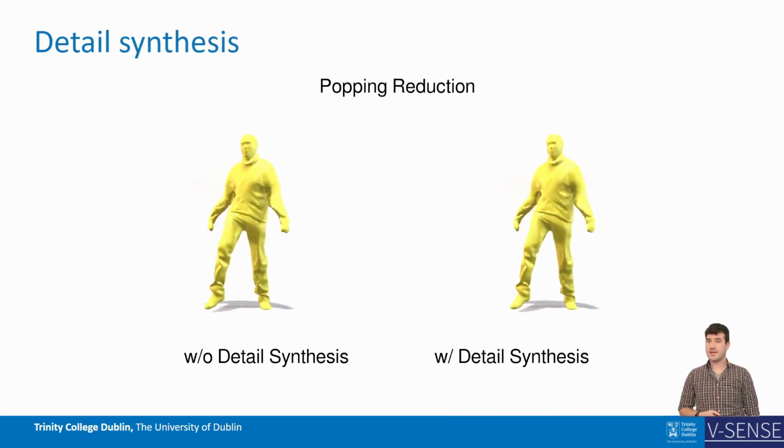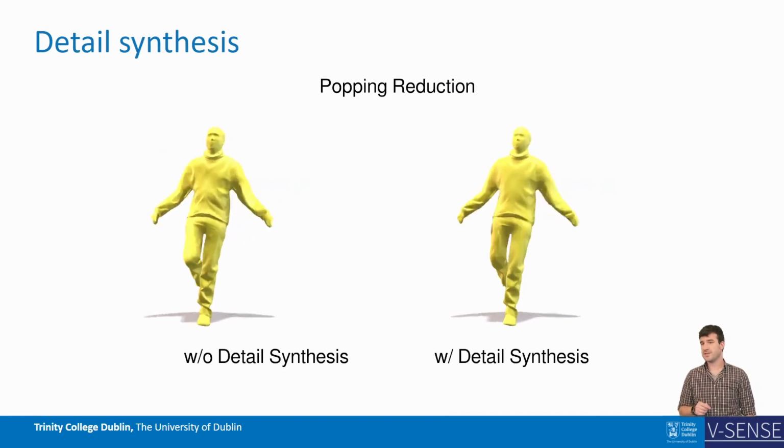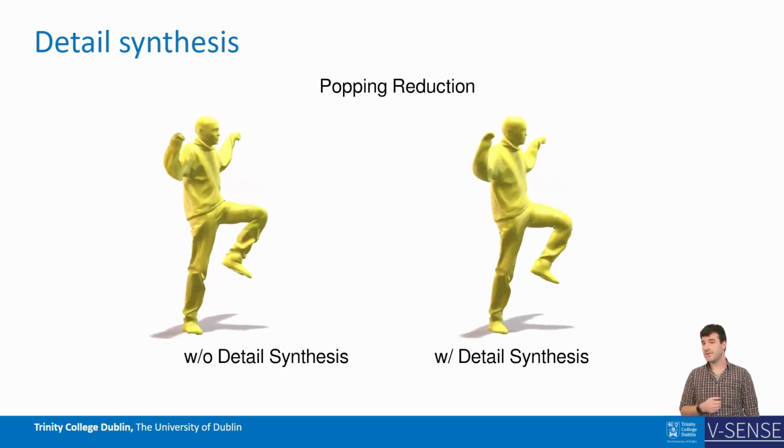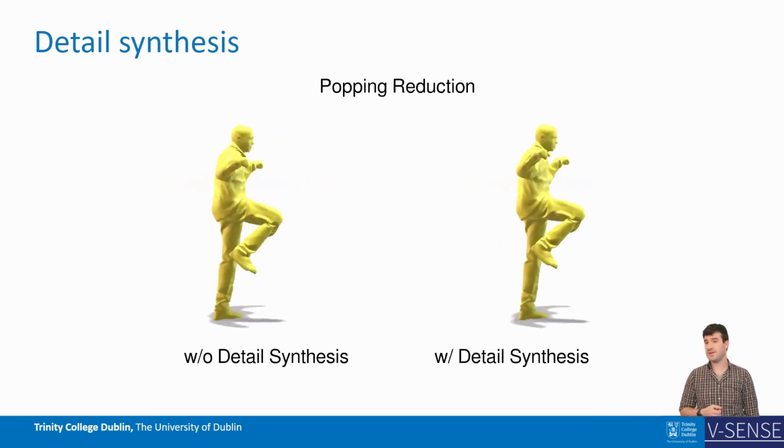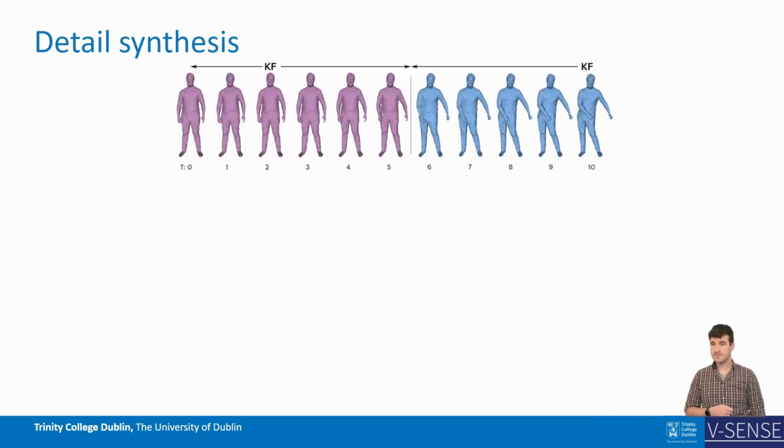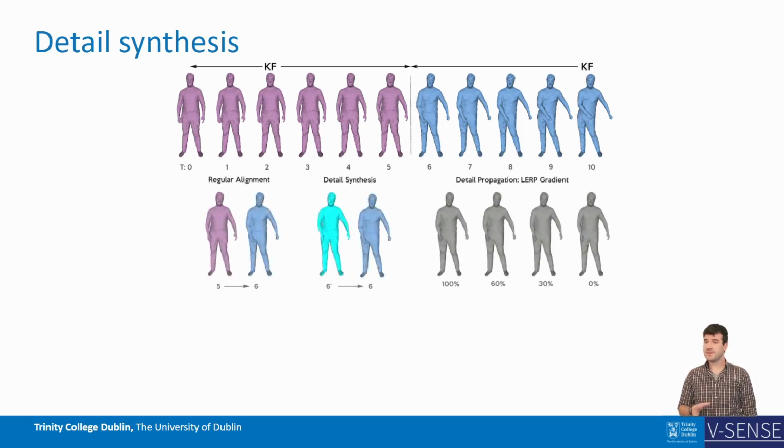The tracking region strategy introduces popping artifacts at boundaries of two keyframe regions. In order to solve this, we use a detail synthesis approach which mimics the high-frequency detail deformation of the mesh between two tracking regions. In the following illustration, we show two regions, the keyframes, and the boundary where they meet. In this example, we will show how to synthesize details between the two regions. First, we will take frame 5 and coarsely align it to frame 6, giving us 6'. We then perform a highly non-rigid surface alignment between 6' and 6, which gives us the motion decoupled surface level details from 5 to 6.